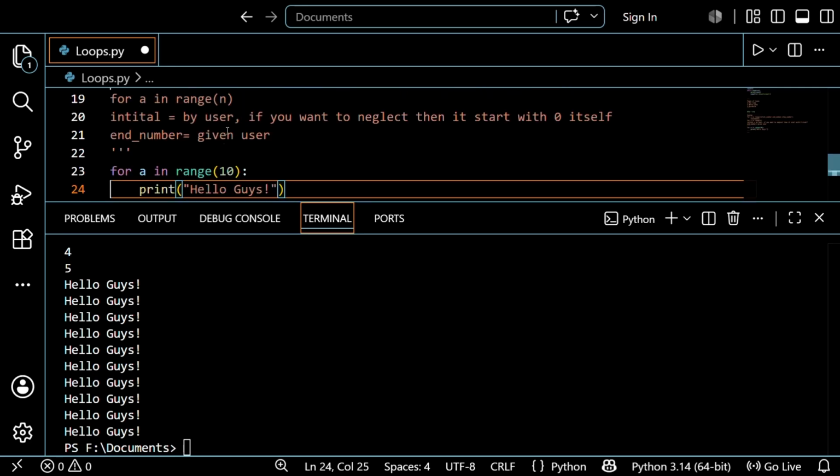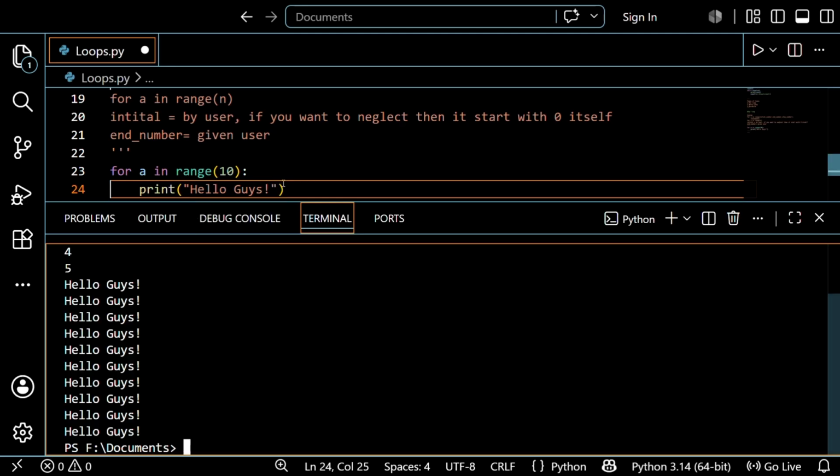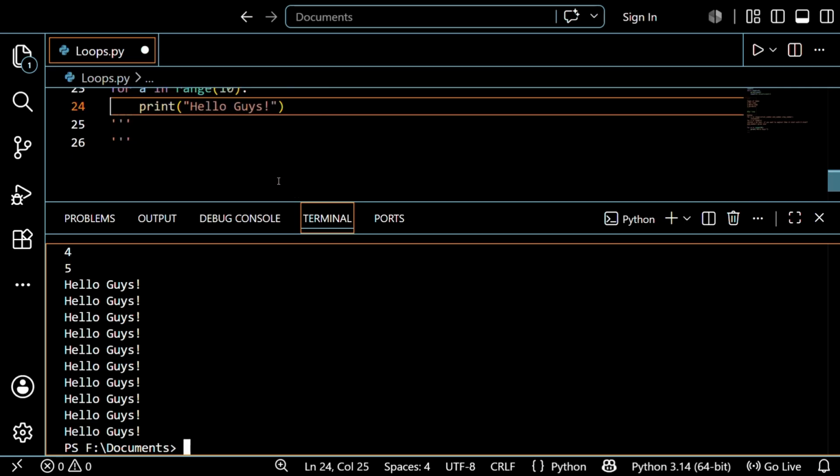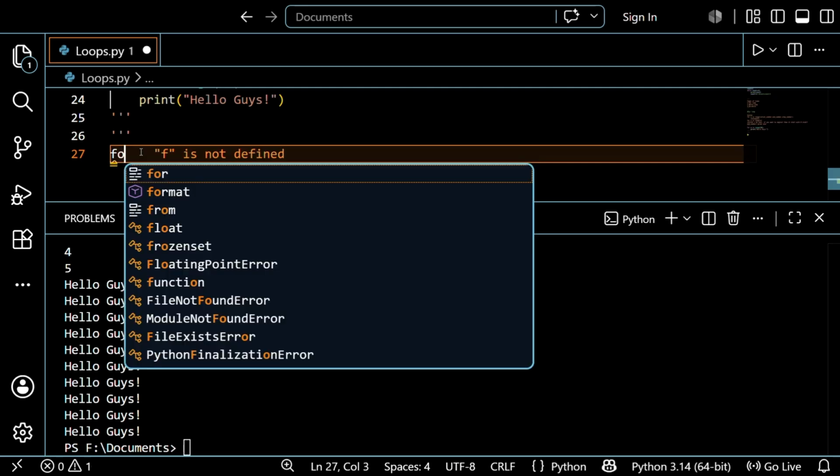Initially I give 10, which means it starts with 0 1 2 3 4 5 6 7 8 9. So it runs from 0 to 9. That's the power, that's the magic we are seeing right now. So for example, I just want to give the index number, the initial indexing.